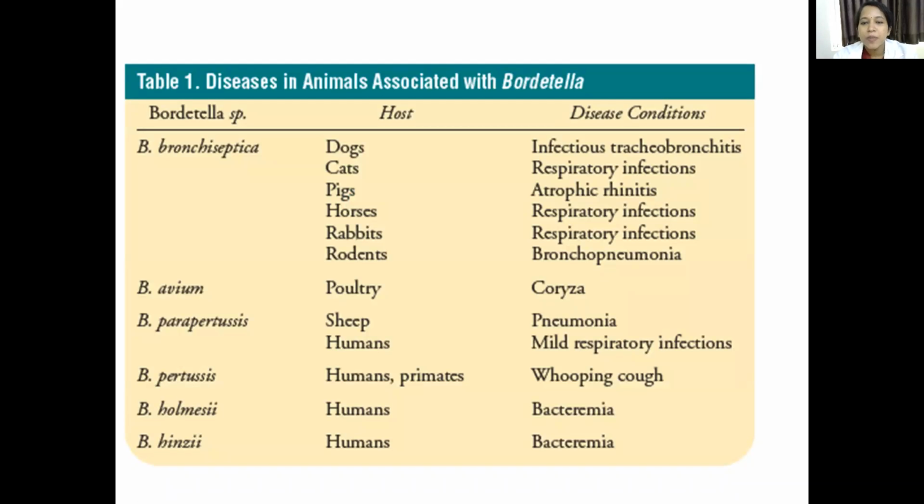Now there are different species of Bordetella. See the screen, these are all the Bordetella species. Out of which Bordetella pertussis is very important to us. It is a human pathogen which causes what? See and say, it causes whooping cough.